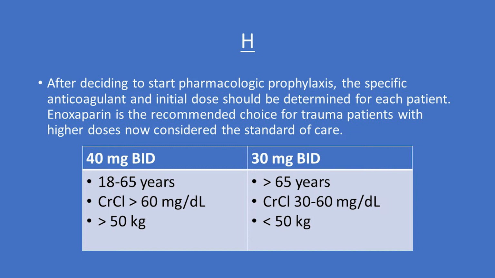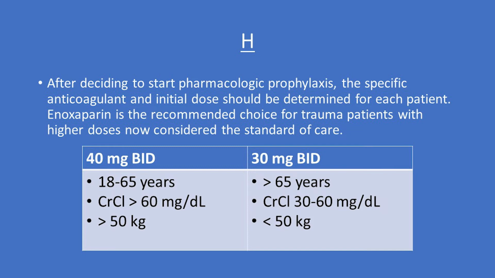The recommended dose is 40 milligrams twice daily for patients 18 to 65 years who have a creatinine clearance greater than 60 and who are greater than 50 kilograms. The recommended dose is 30 milligrams twice daily for patients older than 65, have a creatinine clearance 30 to 60, or are less than 50 kilograms.